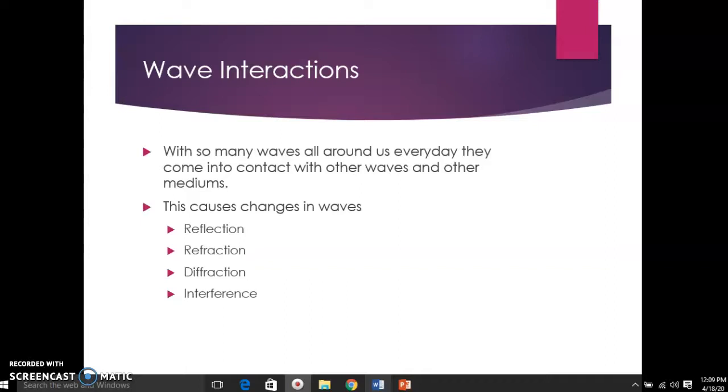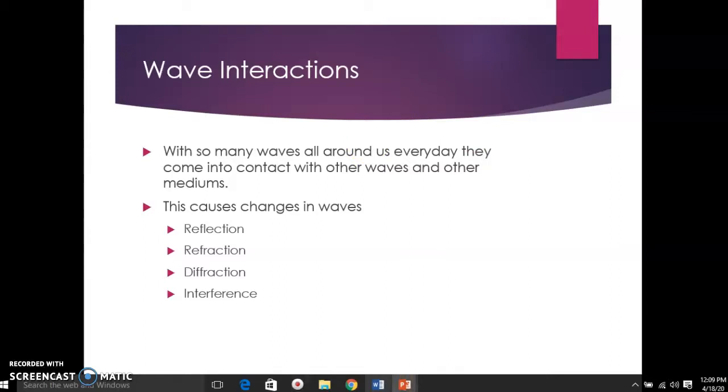We're going to talk more in detail about them when we study sound and light. But to start with, we just need to have a concept of what these 4 terms mean. So, first one, reflection. Second one is refraction. Third one is diffraction. And finally, we'll talk about interference. So let's start with reflection and refraction.